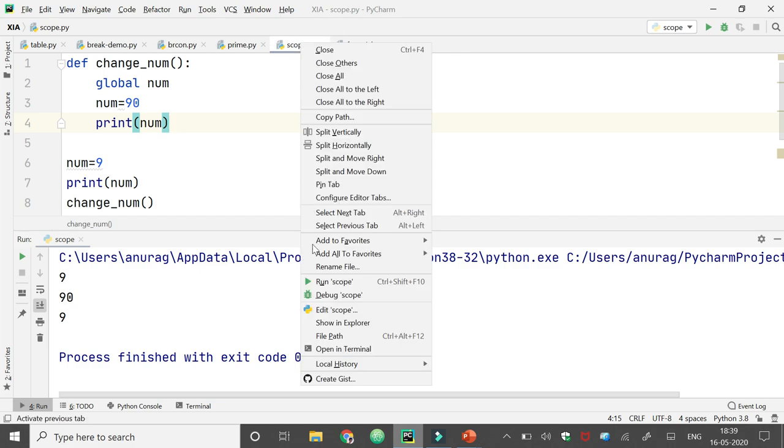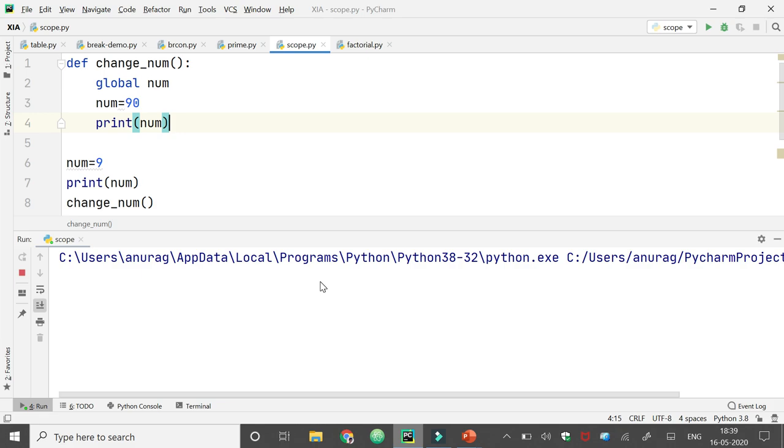So when we see the output of this program, earlier it was printing 9, 90 and 9, but now it is printing 9, 90 and 90, because here we have accessed the global variable and changed the value to 90 here. So now I am going to conclude this topic, and thank you.